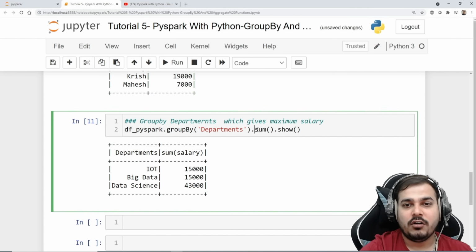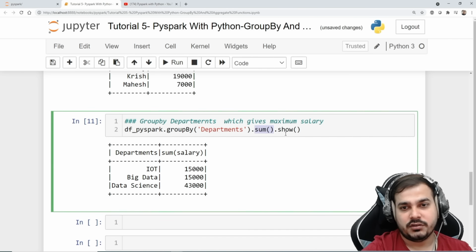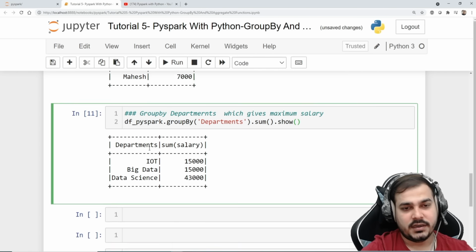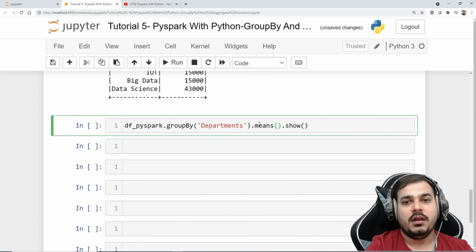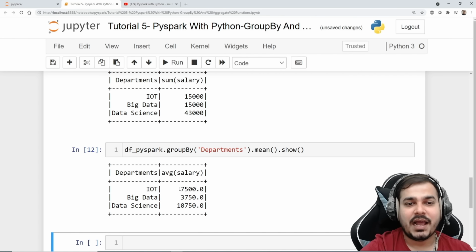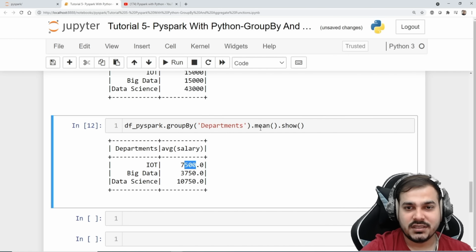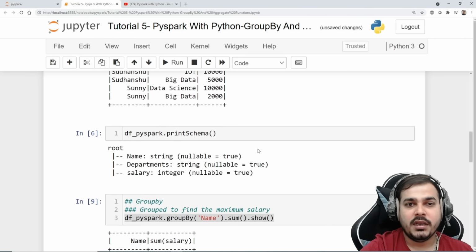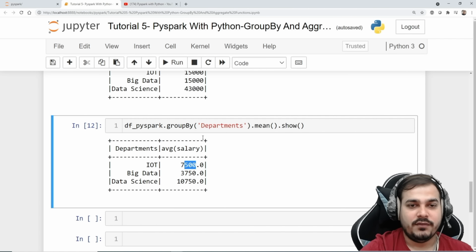Suppose if you want to find out the mean, you can also find out the mean. Okay, so let me just copy this entire thing, paste it over here, and instead of sum, I'll write mean. So the mean salary here, you can see for IoT it is 7500, because this mean will be based on how many people are working in the department, right? So like this you can actually find out.